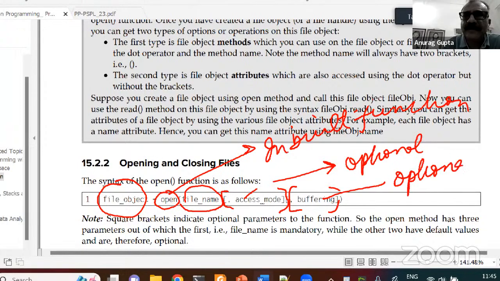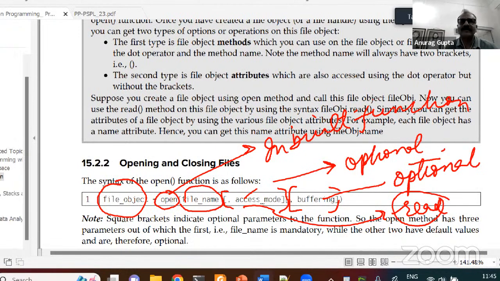As we discussed in the earlier class, optional parameter means that these parameters have got default values. The default value for access mode is read. So if you do not specify any particular access mode, then the Python interpreter will open this file name in the read mode, and buffering also we will discuss.